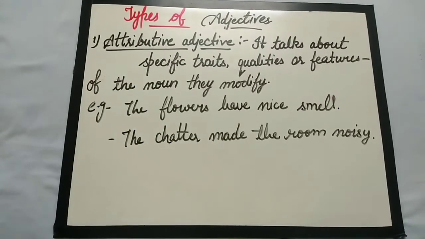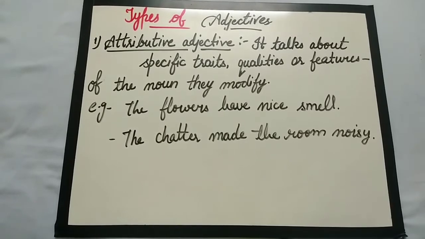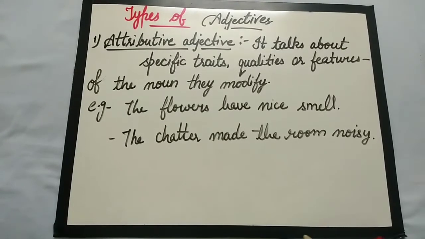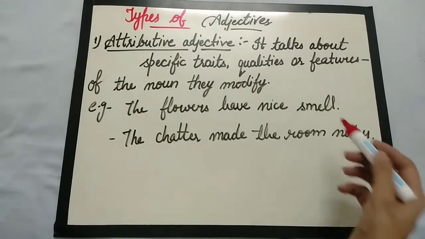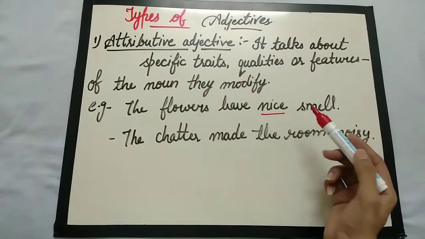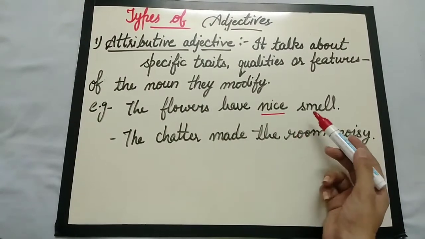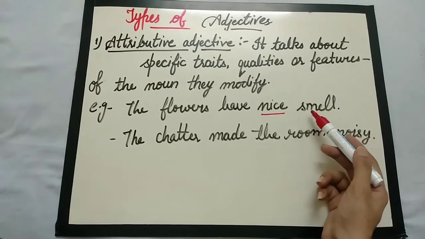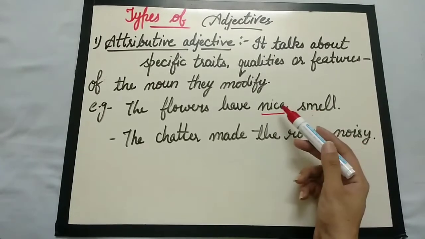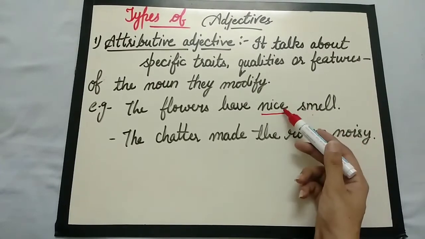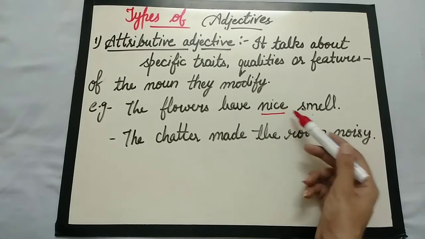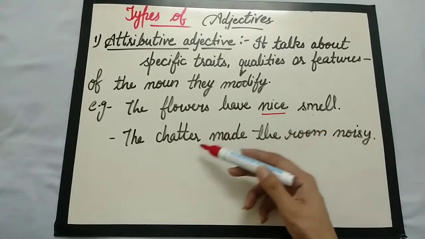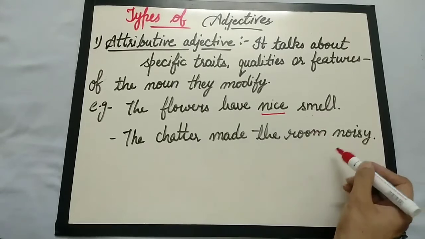So let's see some examples here. In this example, the flowers have a nice smell. So the word nice is a describing word which is used for the word smell. It is showing the clear attribute. What kind of smell is it? It is discussing the attribute of this noun. It is nice. Similarly, the chatter made the room noisy.